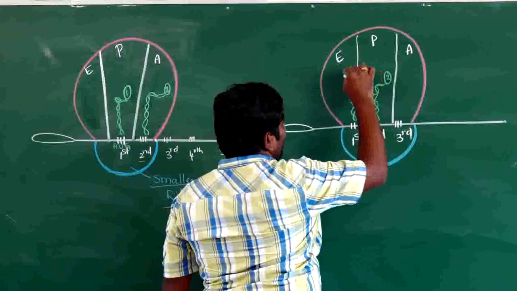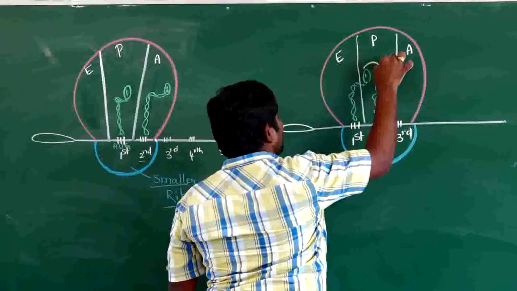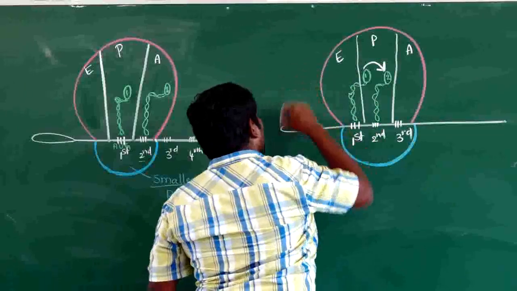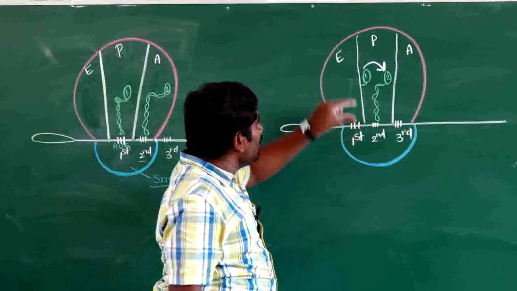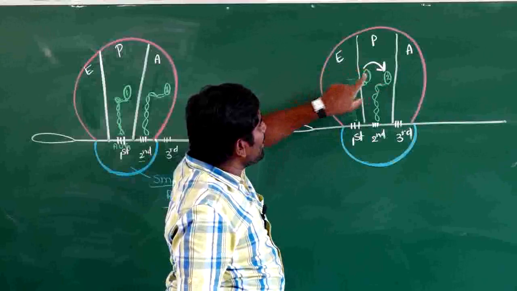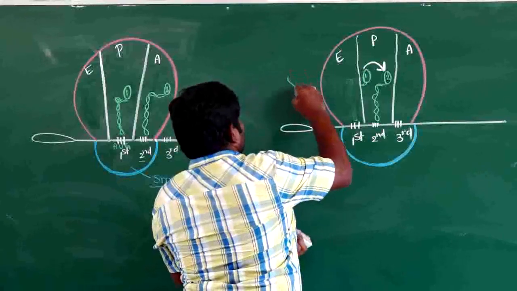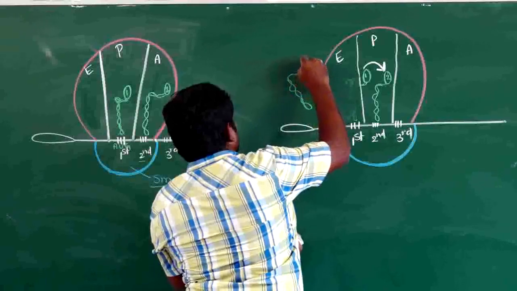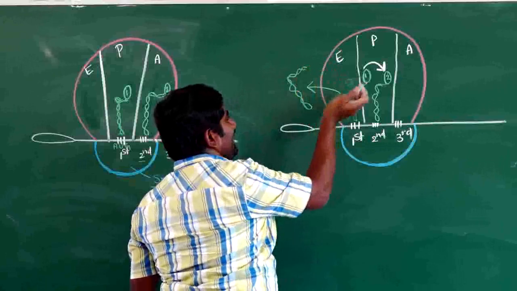In the A site, what will happen? Elimination site. Now by giving this amino acid to the second one, this first tRNA will be eliminated. By giving the first amino acid to the second amino acid, the first tRNA will be eliminated in this place. Eliminated. First tRNA is eliminated.